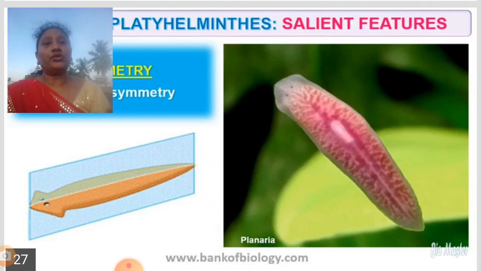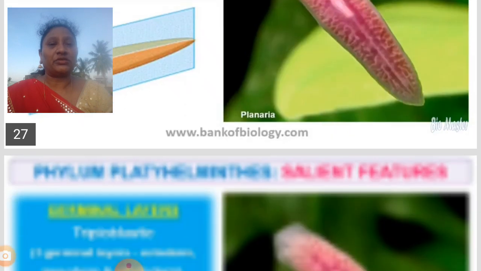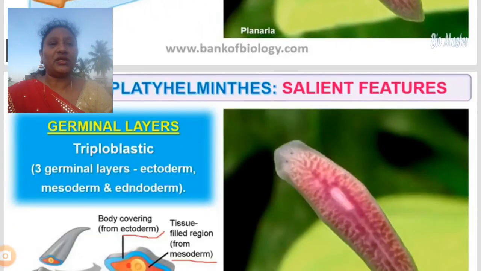They are divided into two mirror images, so there is equal sharing of the organs of the body. That is called bilateral symmetry. Now let us see the features of the organisms.